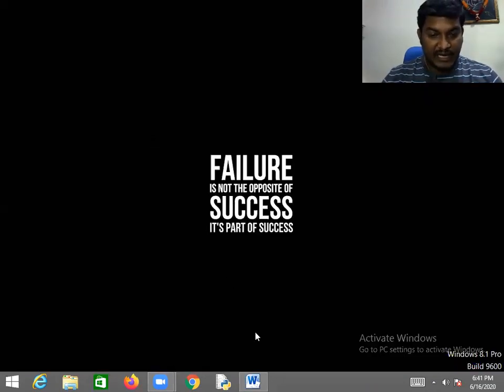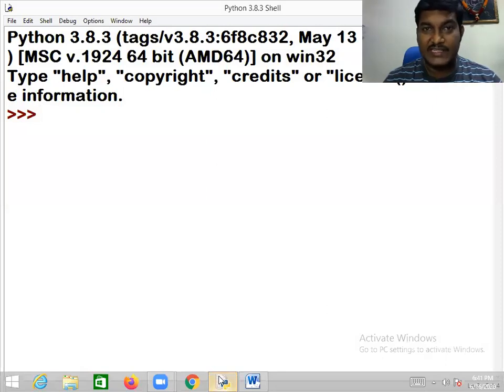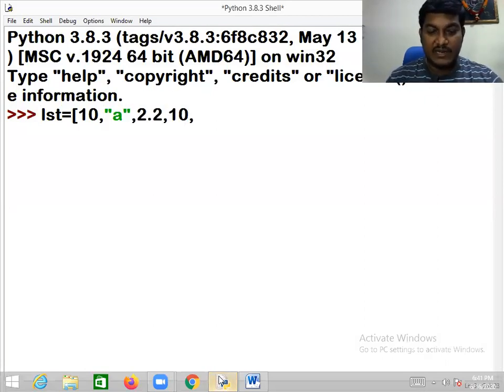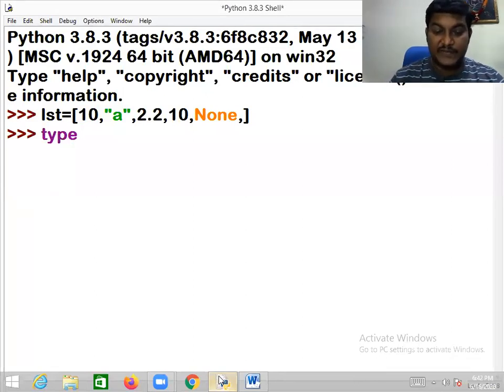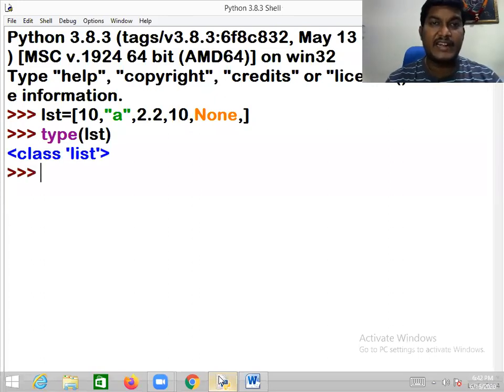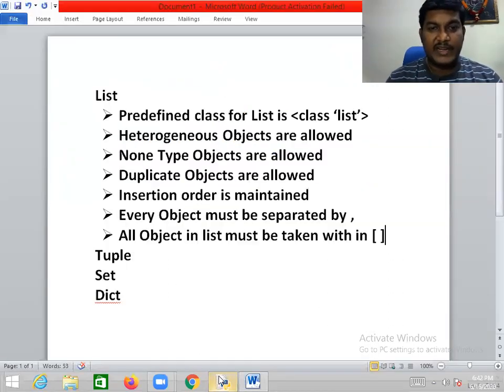Ladies and gentlemen, I want to launch Python IDLE to demonstrate the list class. I will take lst equal to a list with heterogeneous objects, duplicate objects, and None-type objects. If you notice the type of lst, you will get class list. That is the first point: the predefined class for the list is class list.